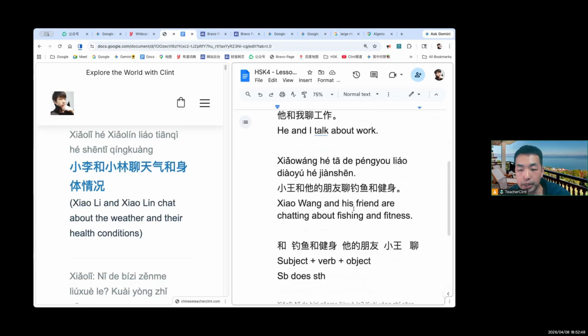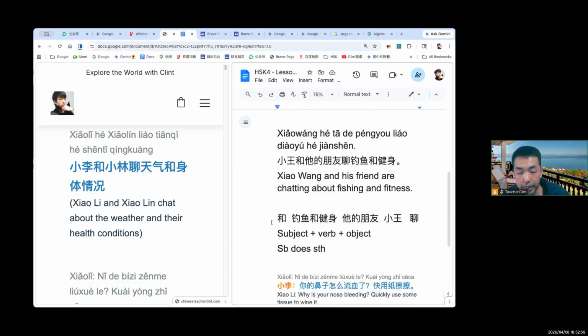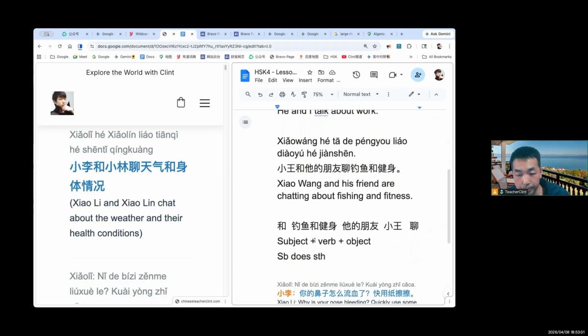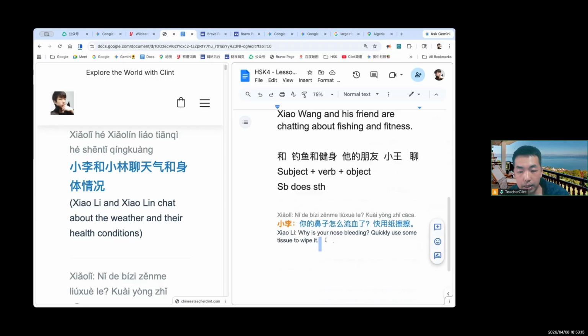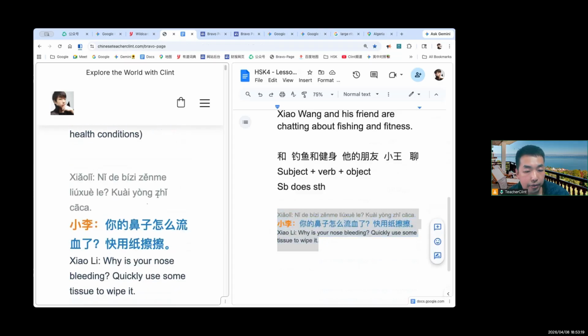By doing exercises like this, you will improve your natural feeling of the sentence, so that when you do the writing test, you can more easily put the words back into a correct sentence. Therefore, you will probably get a better score in the writing test. Okay, guys. Now, next, you can analyze the next sentence by yourself.